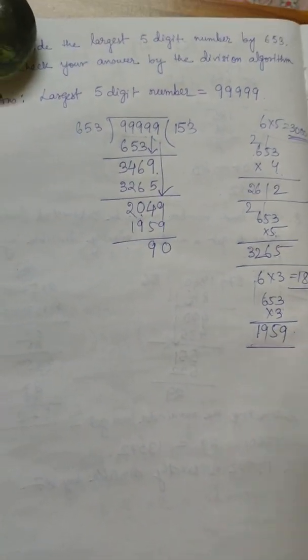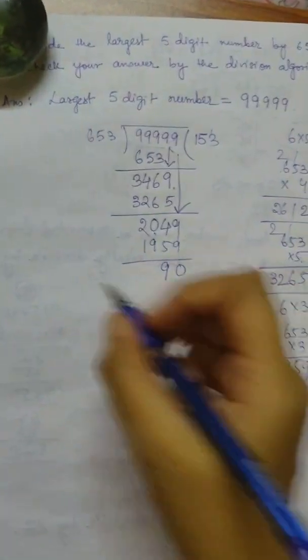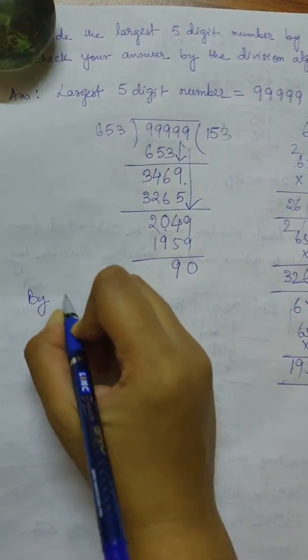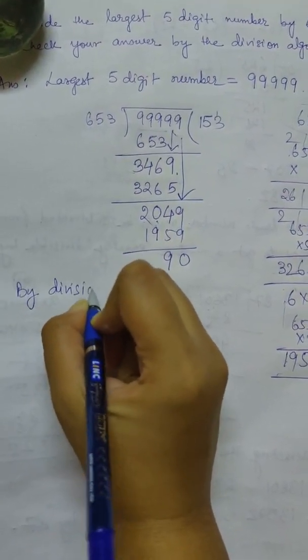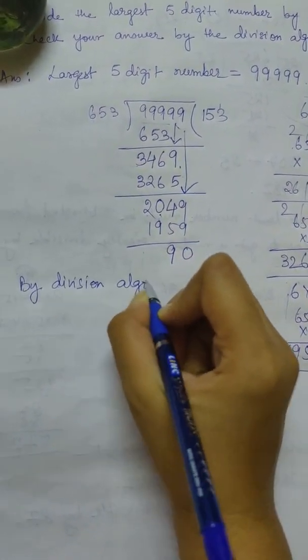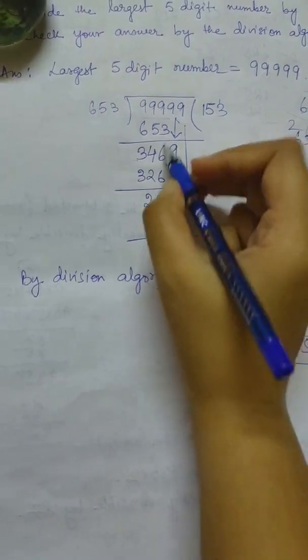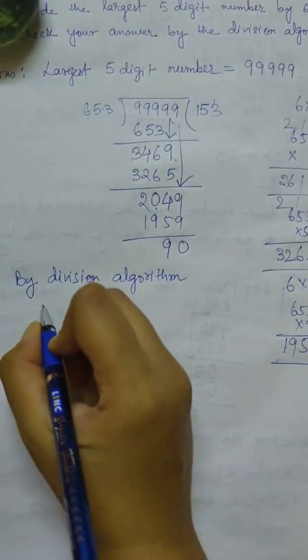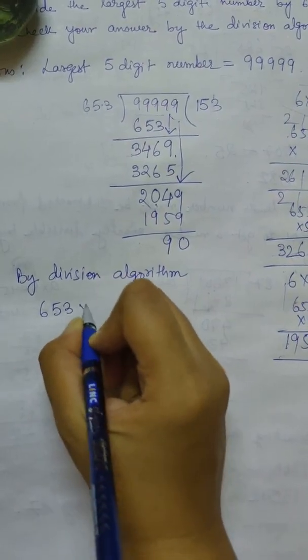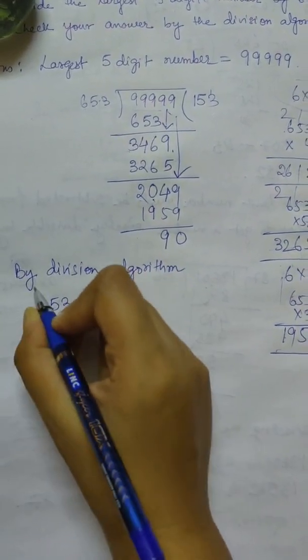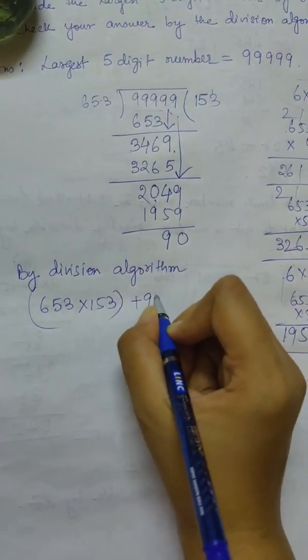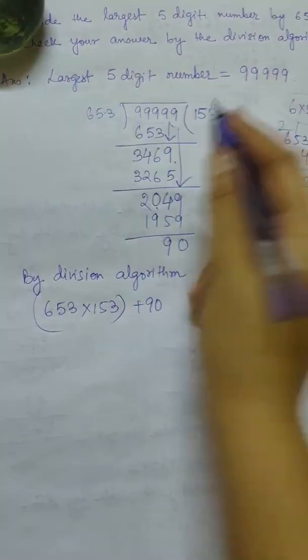Now we have to check the answer by division algorithm. So we can write by division algorithm, what are we getting? We have to multiply the divisor with the quotient, and then we have to add the remainder with it. So this will give us the dividend. So let us check.